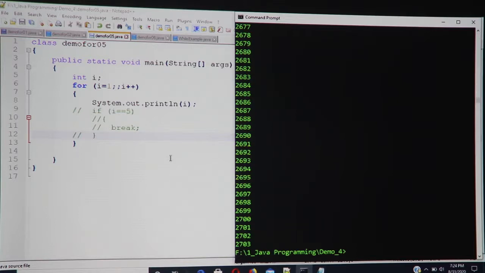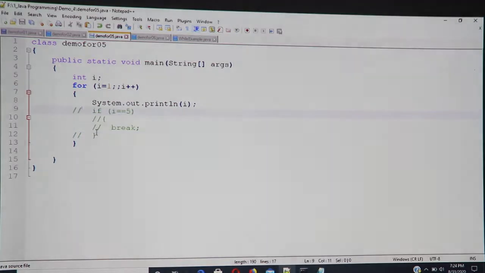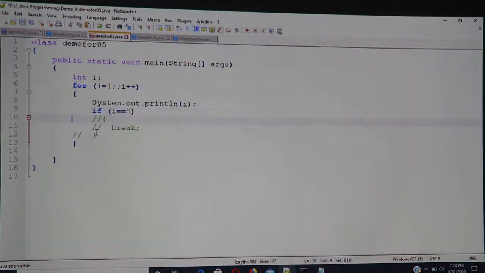In such a scenario, what I can do is use the break keyword. The break keyword brings me out of the for loop. The utility of the break keyword is to get me out of the for loop. The loop is broken and the execution comes out of the loop.